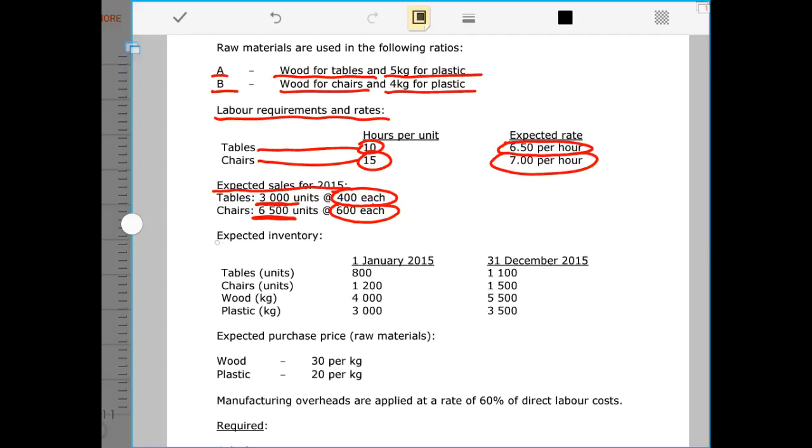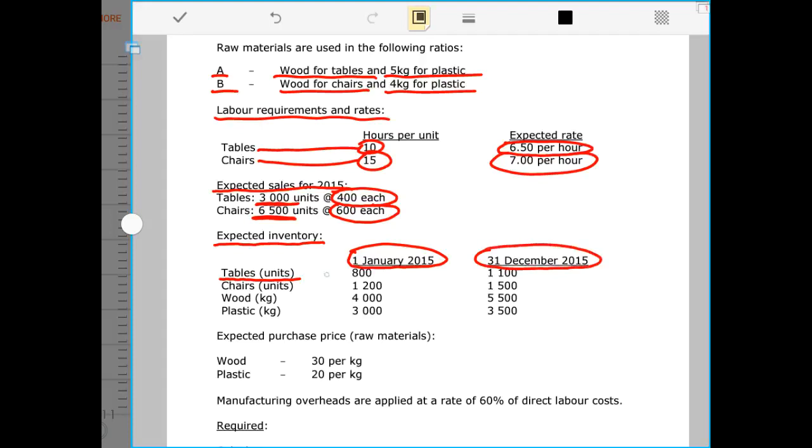And we are given the expected units of inventory, both for materials and units. For the tables, we are given the opening balance on the 1st of January 2015 and the closing balance on the 31st of December 2015.